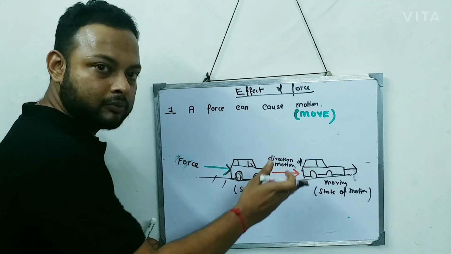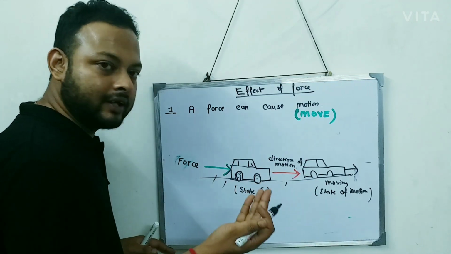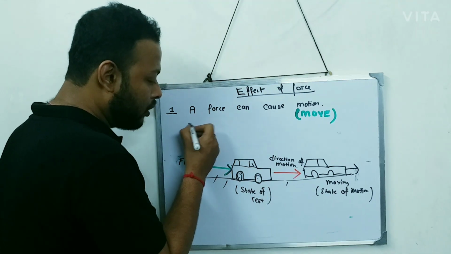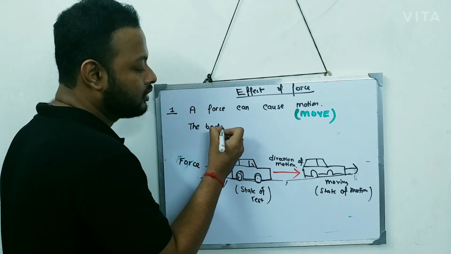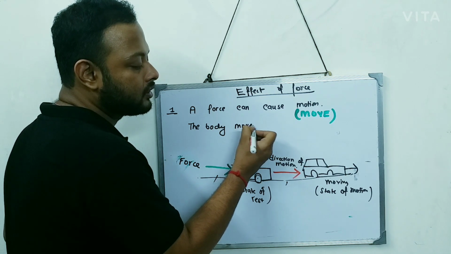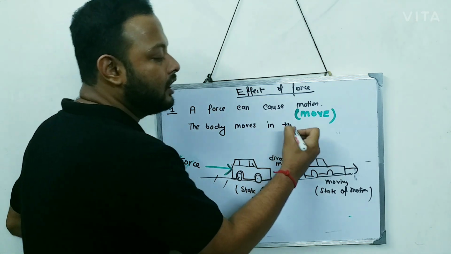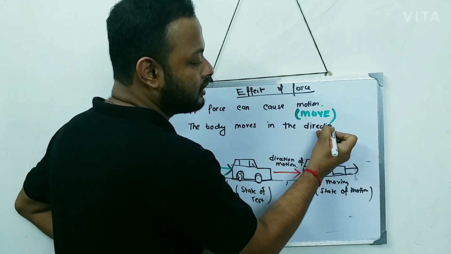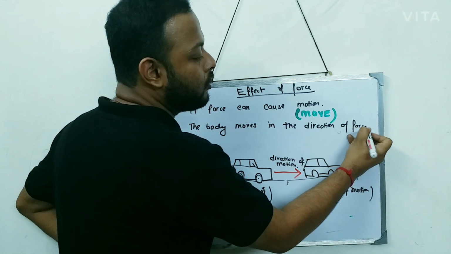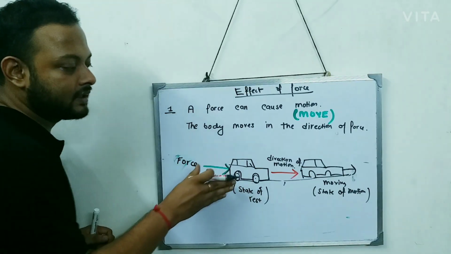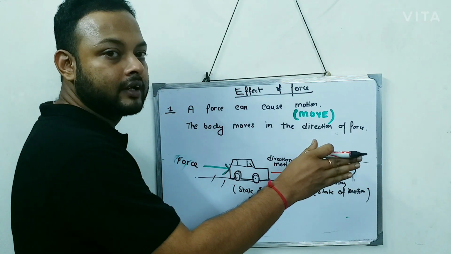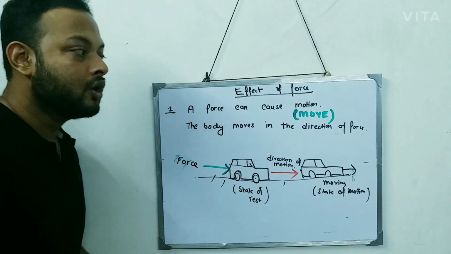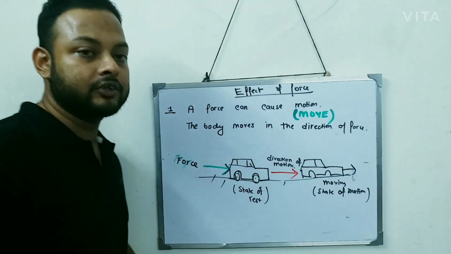This force is causing motion. If my force is in this direction, then the body will also move in this direction. If my force is in this other direction, then the body will also move in that direction. So the body will move in the direction of force.